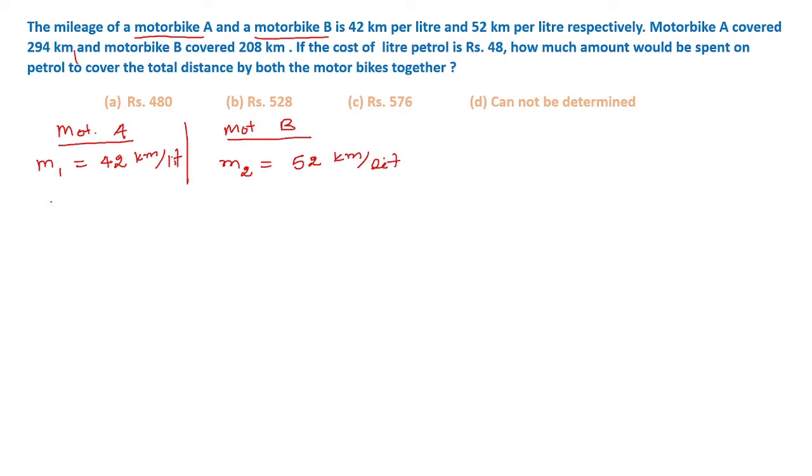And motorbike A has covered a distance of 294 kilometers and B had covered 208 kilometers.